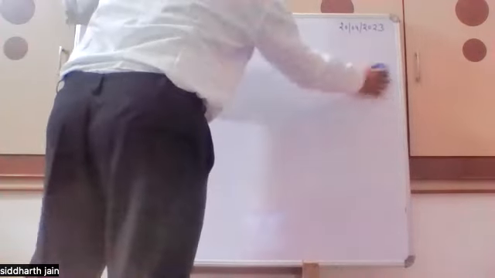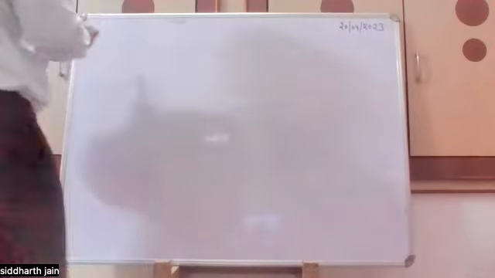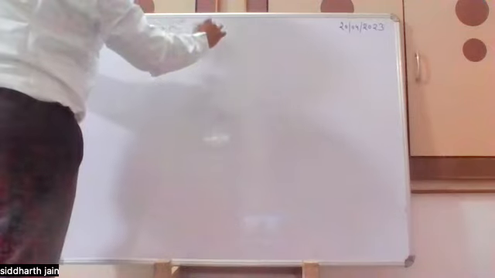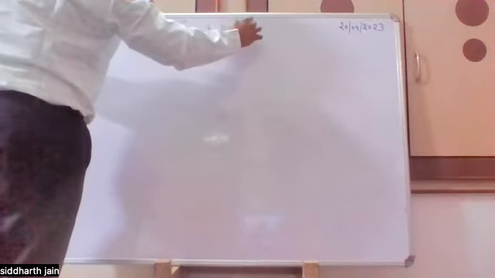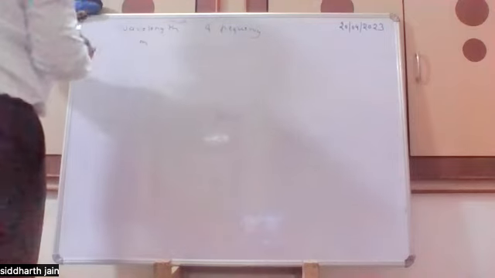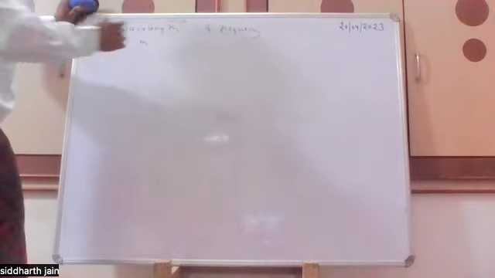So, sir, the wavelength is defined in meters, and it is denoted by lambda, and frequency is denoted by nu.